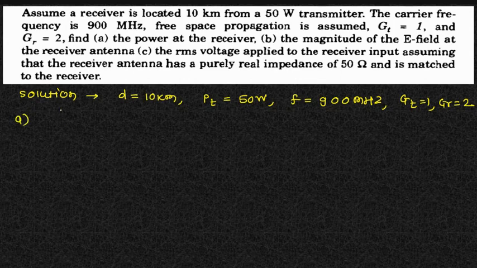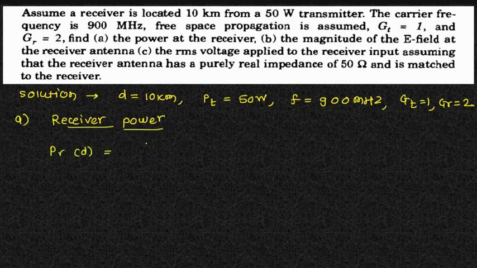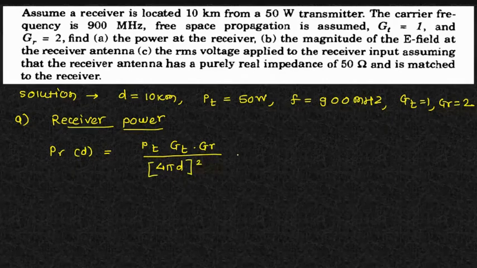The first thing: the power at the receiver. Okay, so if you want to calculate the receiver power, use the free space equation, which we have studied. So PRD is equal to PT into GT into GR, divided by 4 pi D square, and here lambda square.